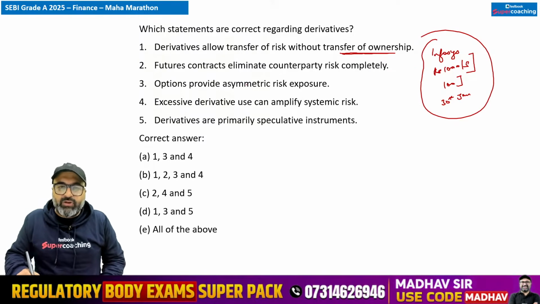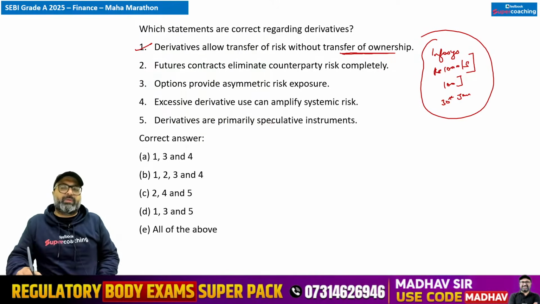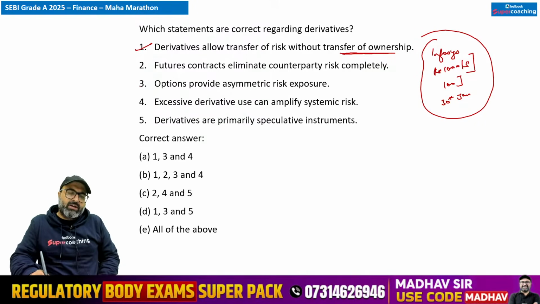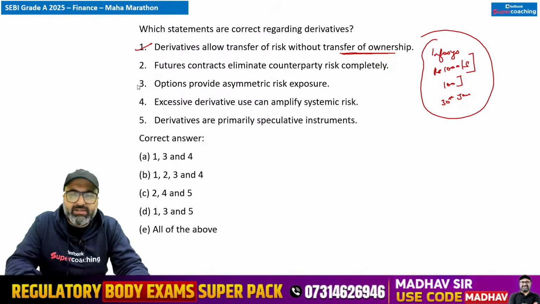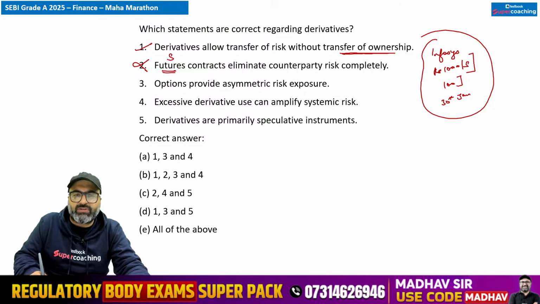So this is what we call derivative. So that is correct. Future contracts eliminate counterparty risk completely. अगर आपका future contract है तो उस केस में counterparty risk eliminate हो जाएगा? नहीं, eliminate नहीं होगा, लेकिन हाँ counterparty risk से जो आपको loss होने की probability है वो काफी कम हो जाएगा. Because in case of futures we have stock exchanges and these stock exchanges will act as a mediator to avoid any kind of counterparty risk in this case. So eliminate risk completely, अगर eliminate तक आता तो भी ठीक था, completely में गलत हो जाएगा.